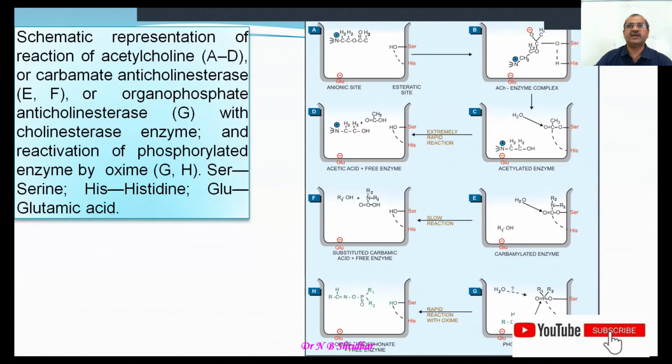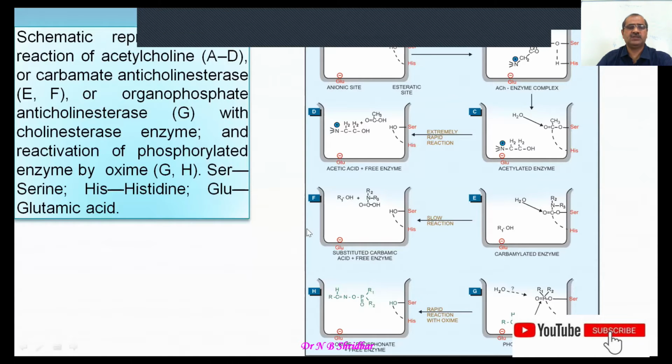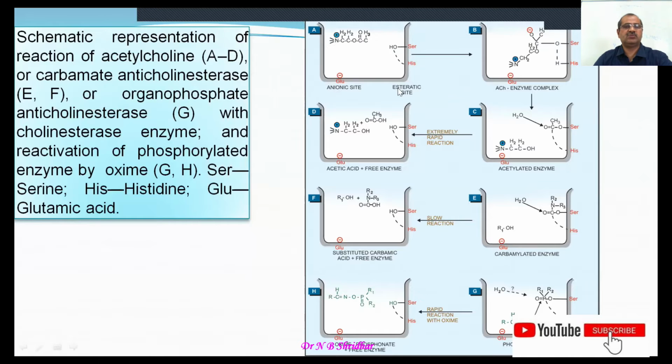You can see that the enzyme has two sites, the anionic site and the esteratic site, and acetylcholine forms a complex with the enzyme, producing acetic acid and choline.